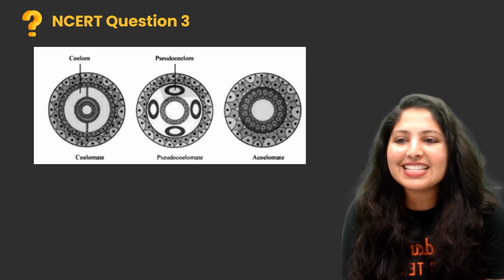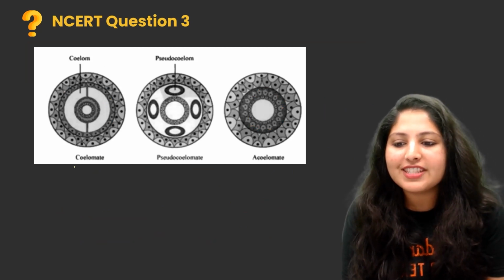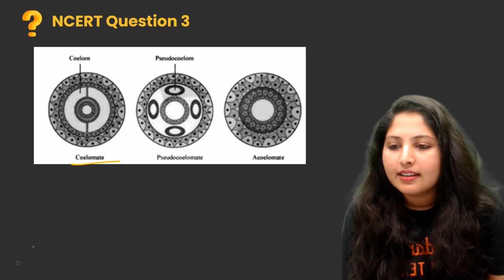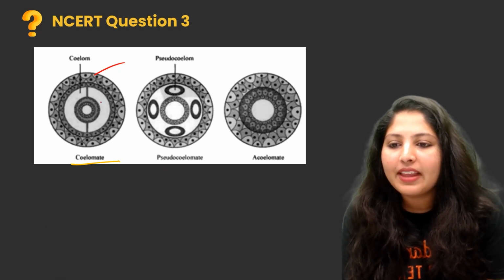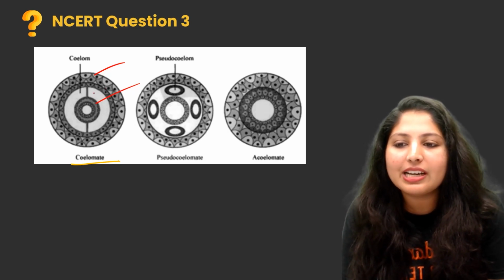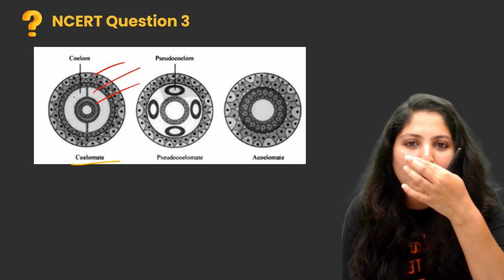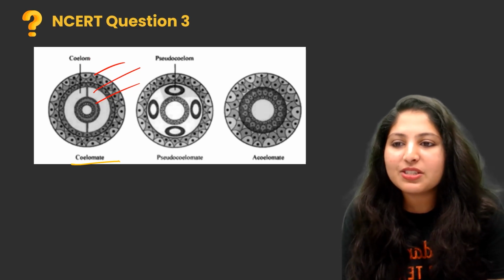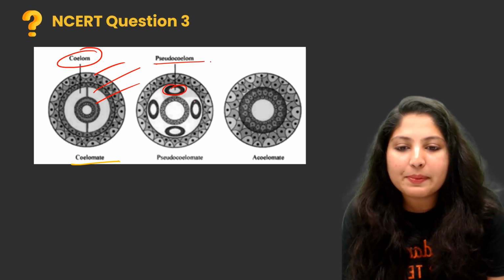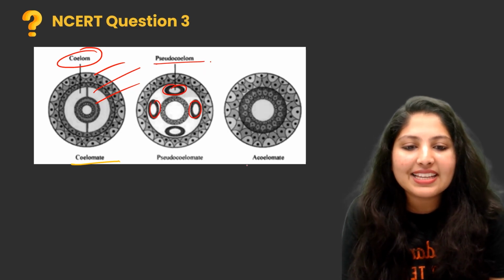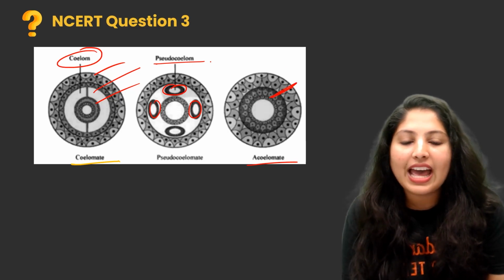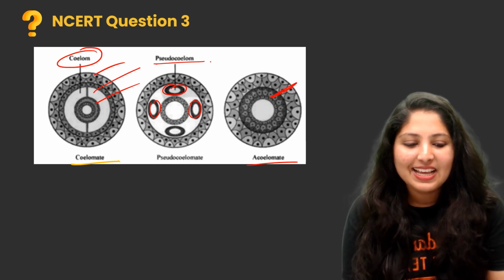So this is the structure of coelomate, pseudocoelomate and acoelomate. See, ectoderm and endoderm, and in the middle we can find mesoderm. This mesoderm contains a small cavity. This is known as coelom. In pseudocoelomate, some patches are present. But in acoelomate, there is no cavity at all. So next question.